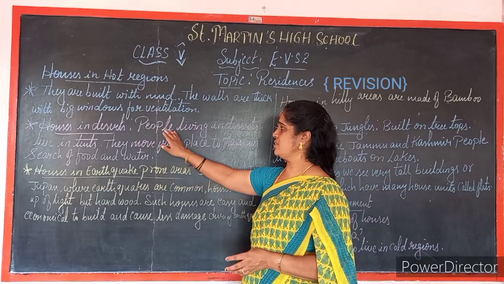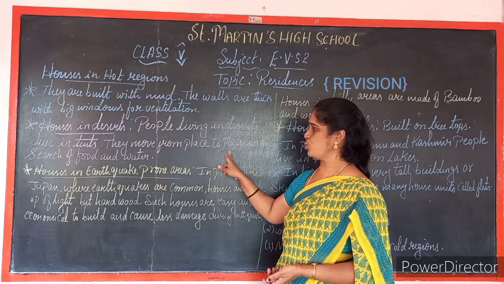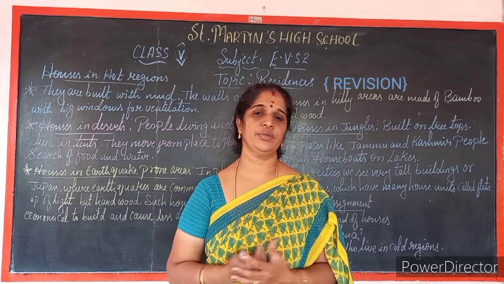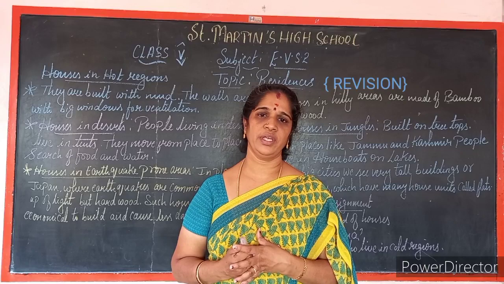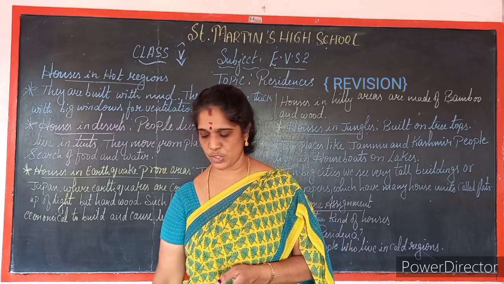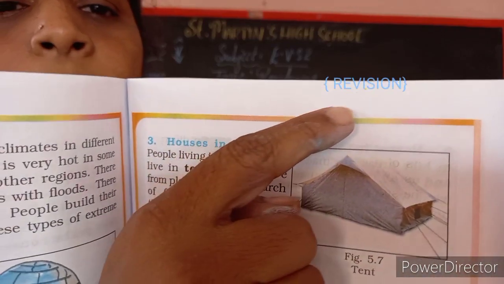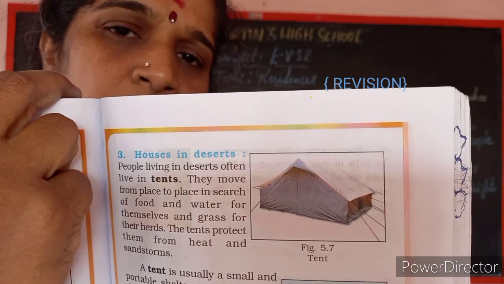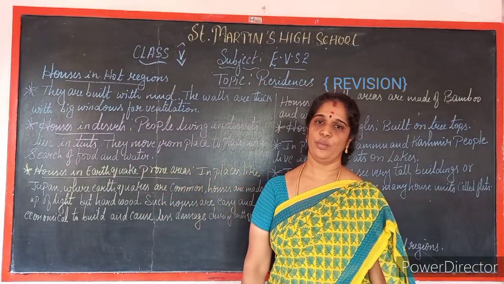So, houses in the deserts: people living in a desert live in tents. They move from place to place in search of food and water, because wherever they can earn their livelihood, they will shift their tents. They have to earn for their food. So this is the tent, children, in which the desert people live. This is called a tent. Is it clear, children? Yes. They are also called nomads.